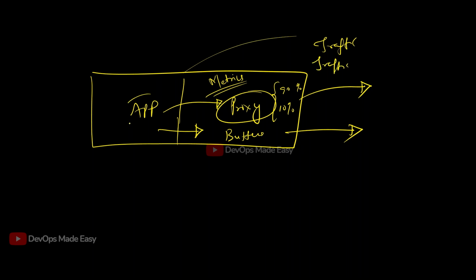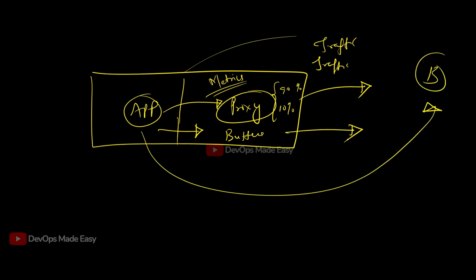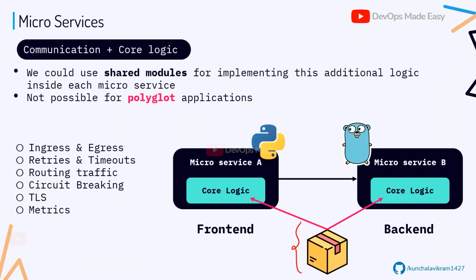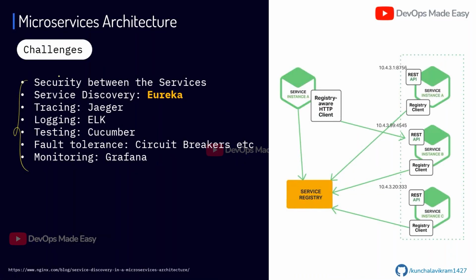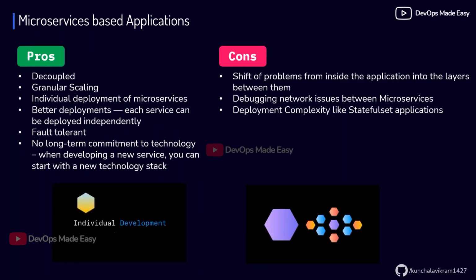But if this main application container is talking to some B, and it is not able to reach, or 90% of the time there is a 200 response code, and for the other 10% of the time there is 404 not found or 500 internal server error, for those sorts of metrics I can use the proxy. But proxies are designed to do multiple things. So as I said, we can do all these: service security, service discovery, tracing, logging, testing. In this, traffic management is only one part. Understood, guys?